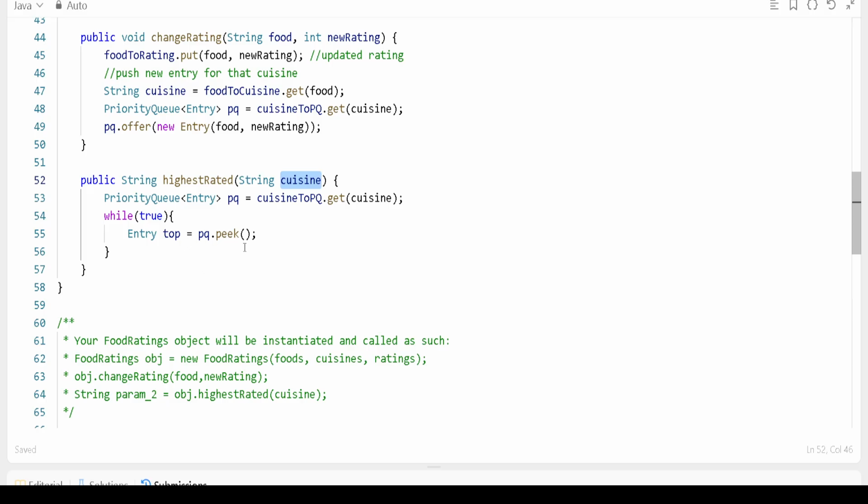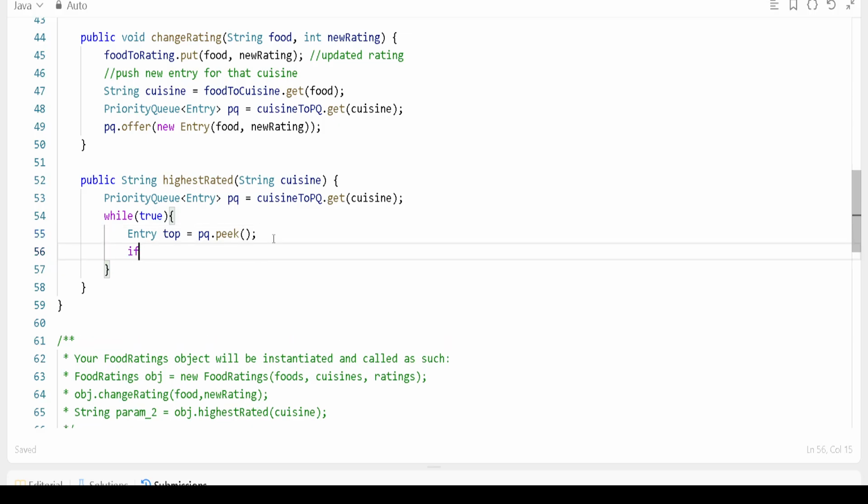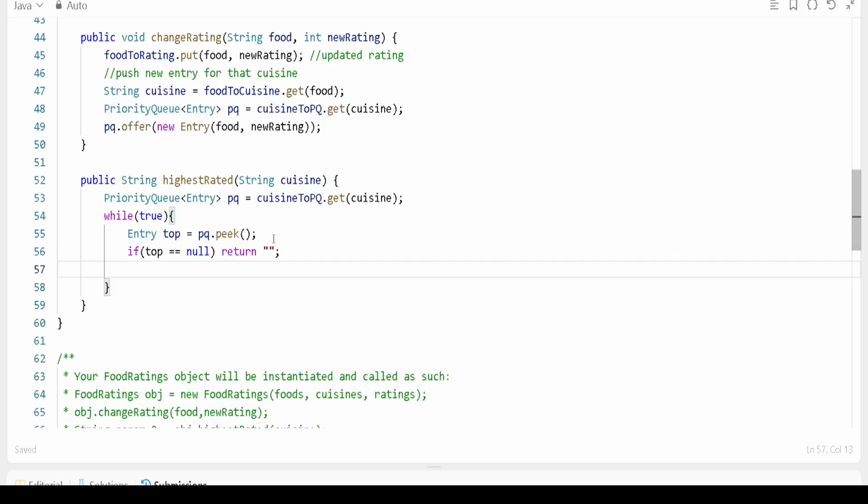We have to check if the top entry is equal to null. It means you don't do anything, just return, because it's guaranteed it should be there. If it is coming null, do not do anything, it's not expected, but we should write the code.